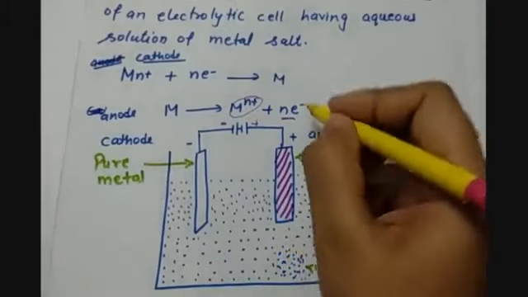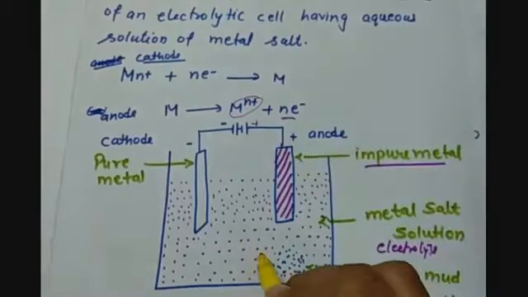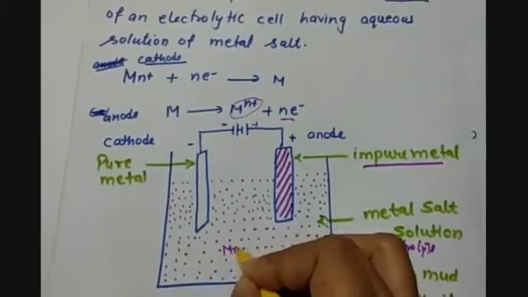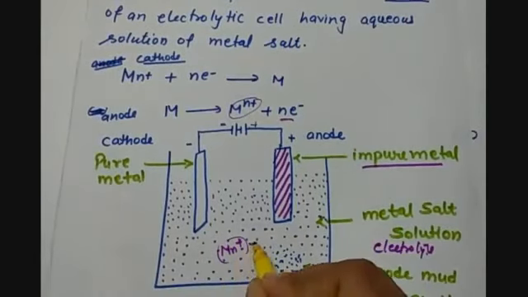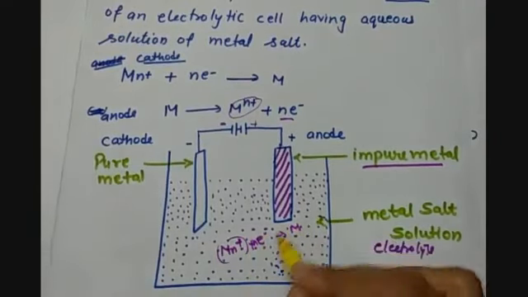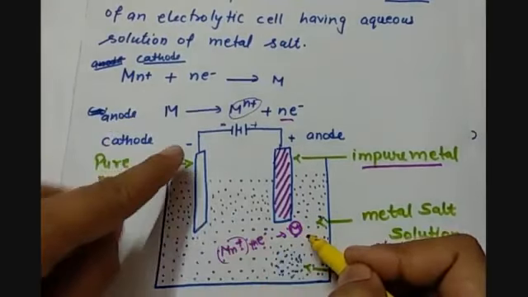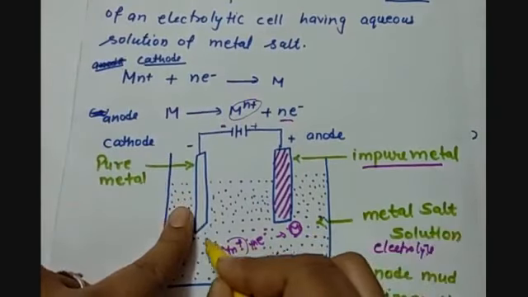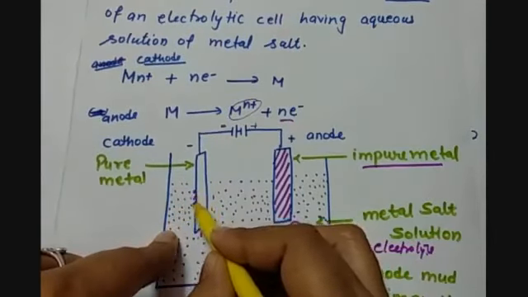Now, this electrolyte is already having M n plus ions. So these M n plus ions will gain electrons and form metal. As this metal is electropositive in nature, and we have made this cathode negative, it will go to this metal strip and get deposited over the strip like this.